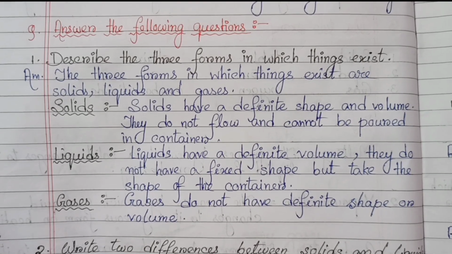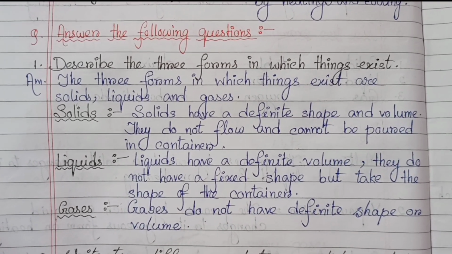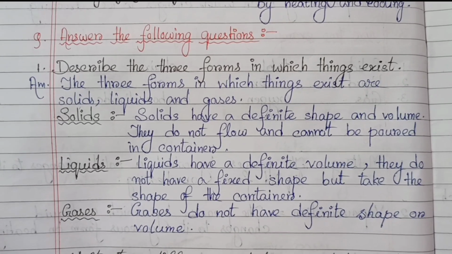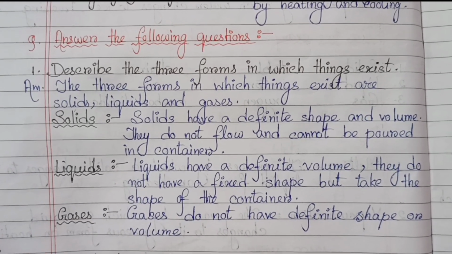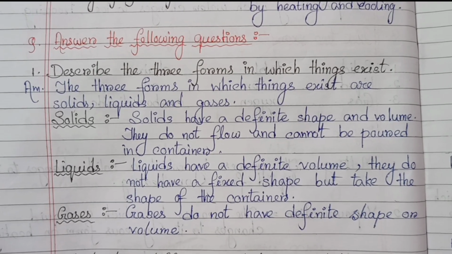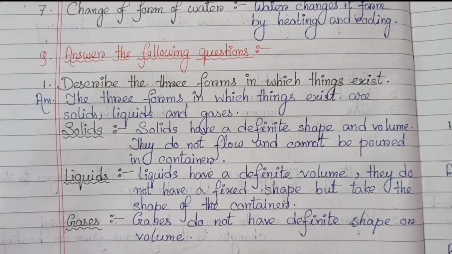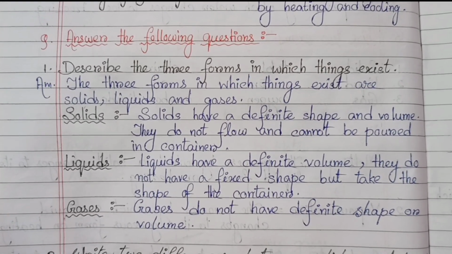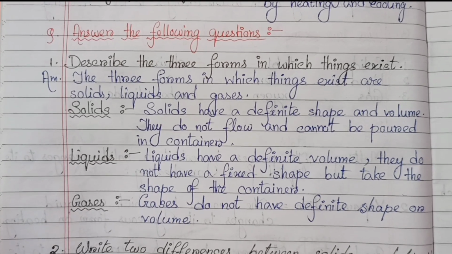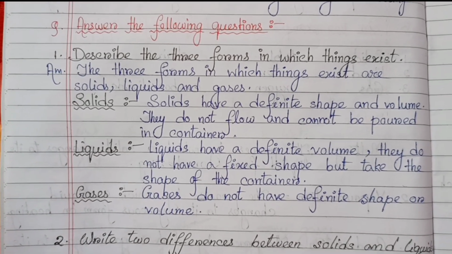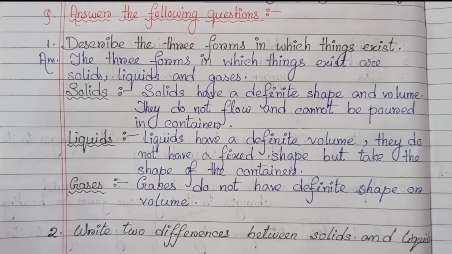Number 1, describe the 3 forms in which things exist. The 3 forms in which things exist are solids, liquids and gases. Solids have a definite shape and volume. They do not flow and cannot be poured in a container. Liquids have a definite volume. They do not have a fixed shape but take the shape of the container. Gases do not have definite shape or volume.